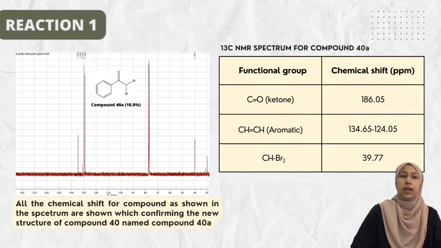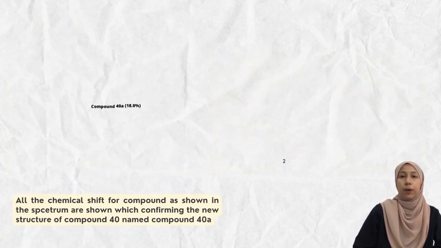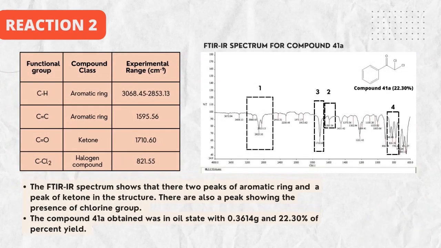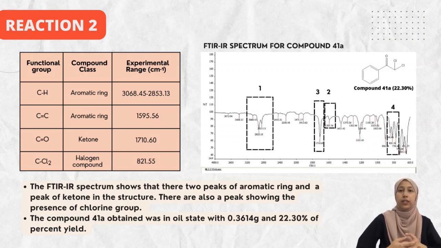For the carbon NMR spectrum, all the chemical shifts confirm the new structure of compound 40, which is named compound 40A. Moving on to reaction 2. The same analysis was used to analyze the product for reaction 2. There are two products formed in this reaction.